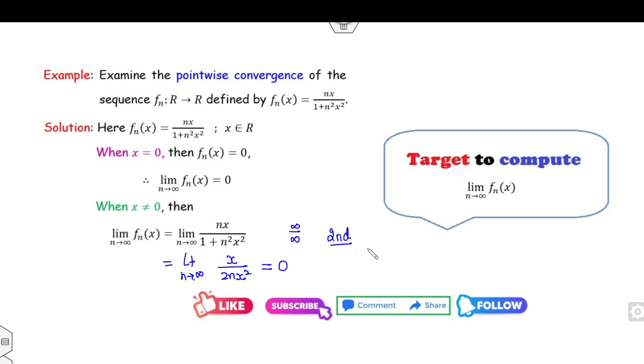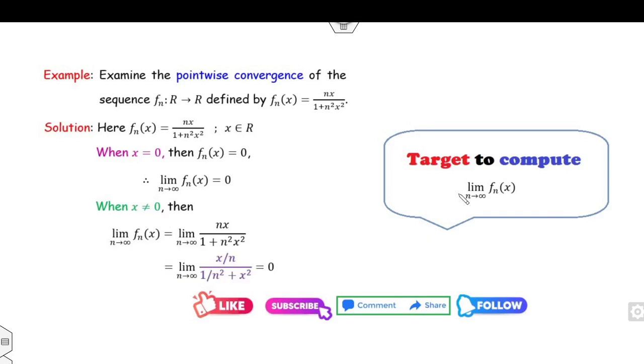This is the first method. How can you find the limit by a second method? Take the limit as n approaches infinity, and divide the numerator and denominator by n squared. So this limit is here. Can you find the limit as n approaches infinity? It is 0 over 0 plus x squared. So the answer is 0 because x is non-zero. Fine. If x is non-zero, the answer will be 0.